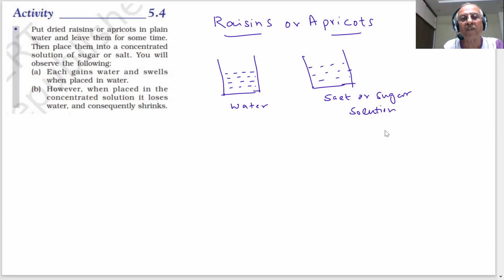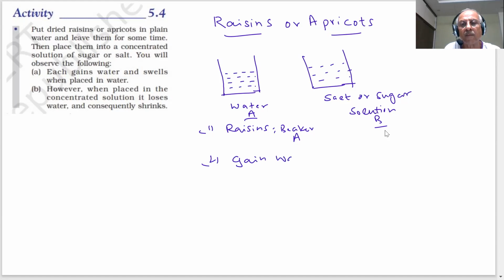If I put raisins here, what will happen in the first case? If I consider this A and this B, what will happen if I put raisins in beaker A for 1 hour, 2 hours, 3 hours, and then I see them? Sir, raisins will swell. Raisins or apricots put in pure water will gain water and swell.